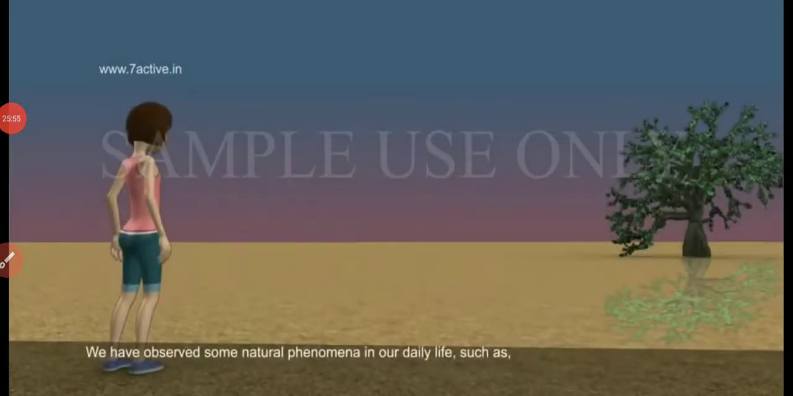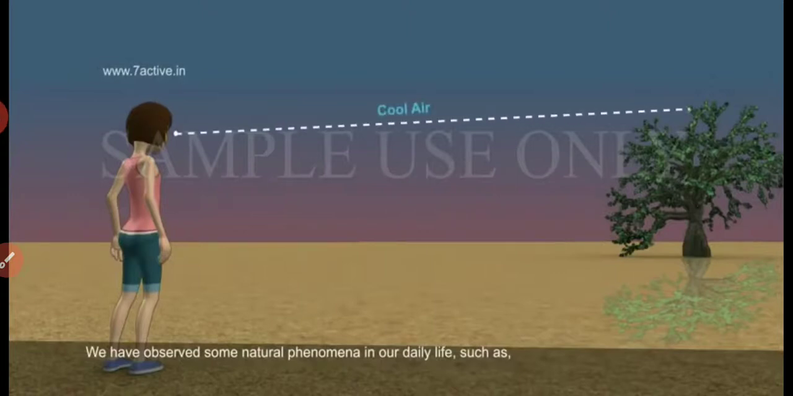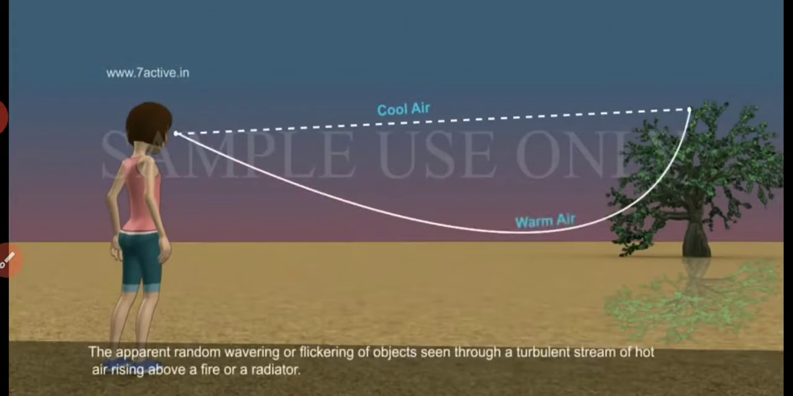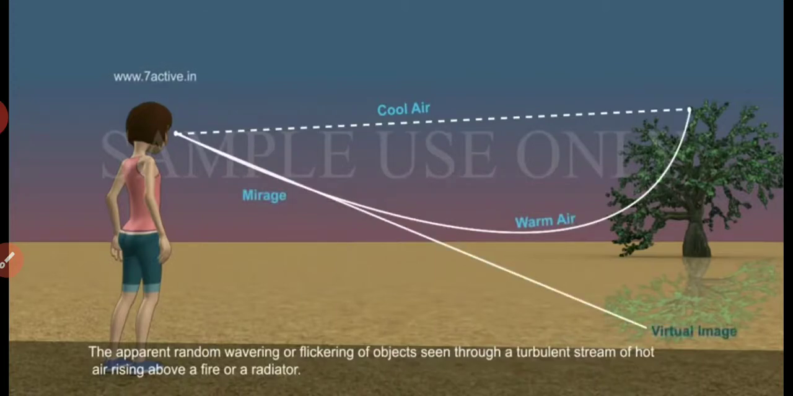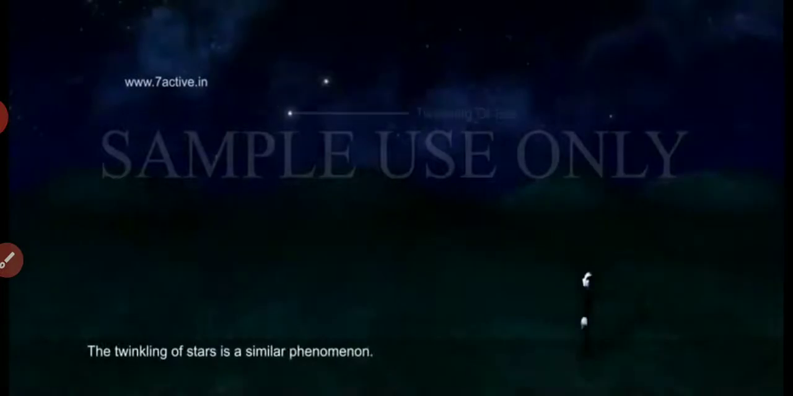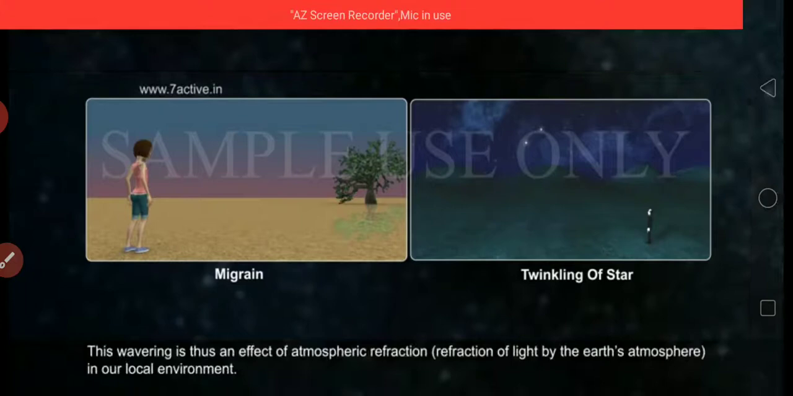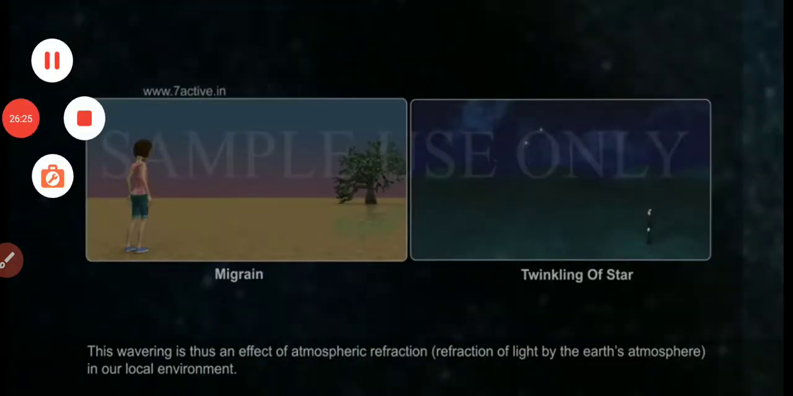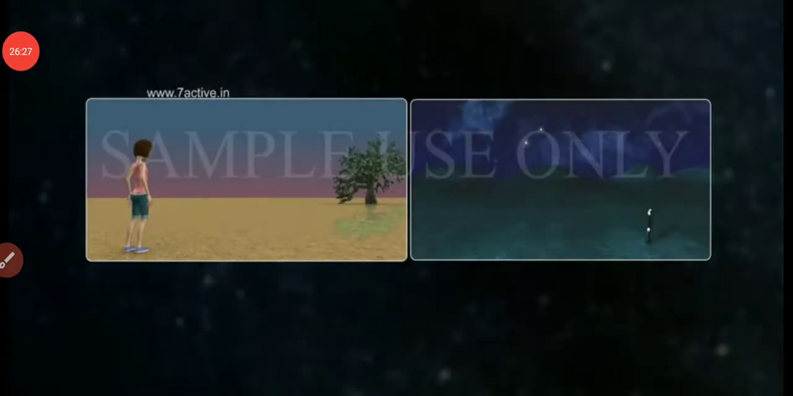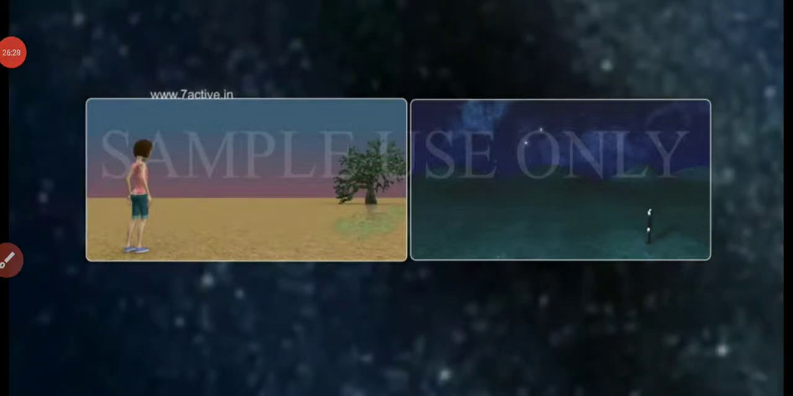We have observed some natural phenomena in our daily life, such as the apparent random wavering or flickering of objects seen through a turbulent stream of hot air rising above a fire or a radiator. The twinkling of stars is a similar phenomenon. This wavering is thus an effect of atmospheric refraction of light by the Earth's atmosphere in our local environment. Let us discuss them.